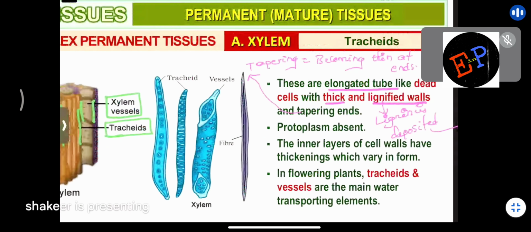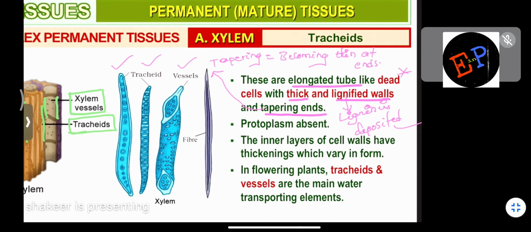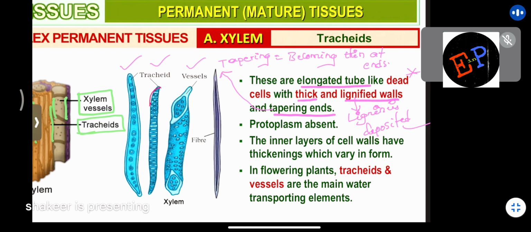Okay, ma? So in the figure, you can see this, no, ma? These are called tracheids. They are elongated, no? Each cell is elongated. Are you able to understand, ma? They are dead and they are made up of lignin. And tapering ends. What is meant by tapering ends, ma? It means when you go to the last position or ending of this cell, it becomes very narrow. So narrow structures are created, no, ma? These narrow structures you can call tapering ends. Okay. So these are the properties of tracheids. They are long, they are dead, walls are thick, made up of lignin, and ends are becoming narrow, which is called tapering ends. Clear?